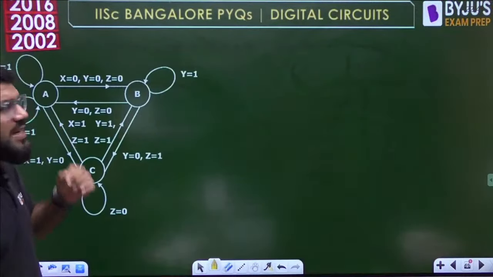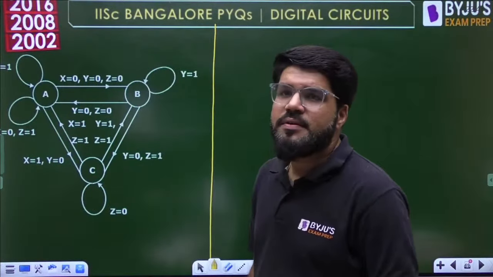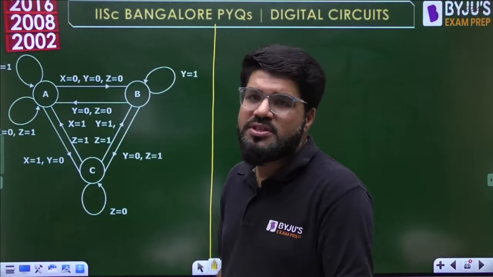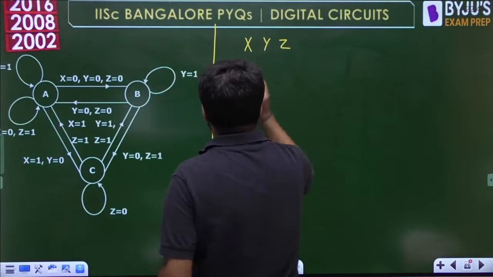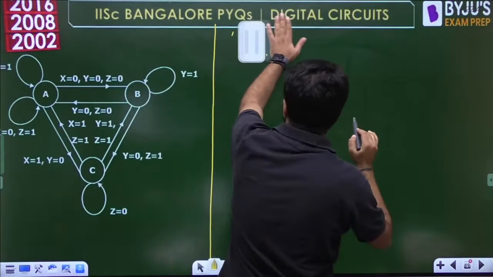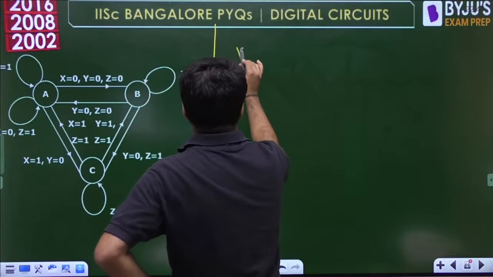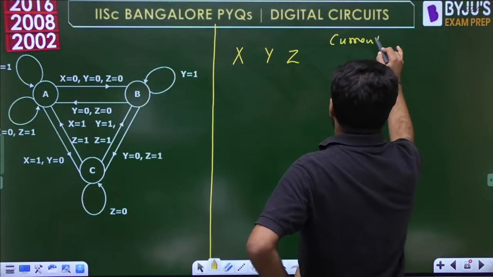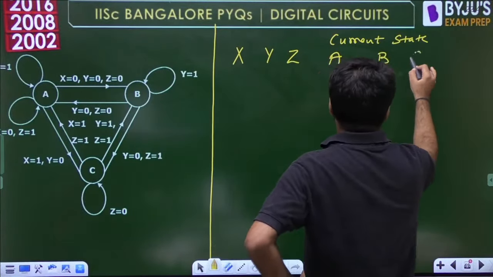So let's analyze this state diagram. It's a basic state diagram analysis question. For all the values of the inputs X, Y, Z: the inputs can take 8 possible states, because there are 3 inputs X, Y, Z. And let me write down the current state, which could be A, or B, or C.